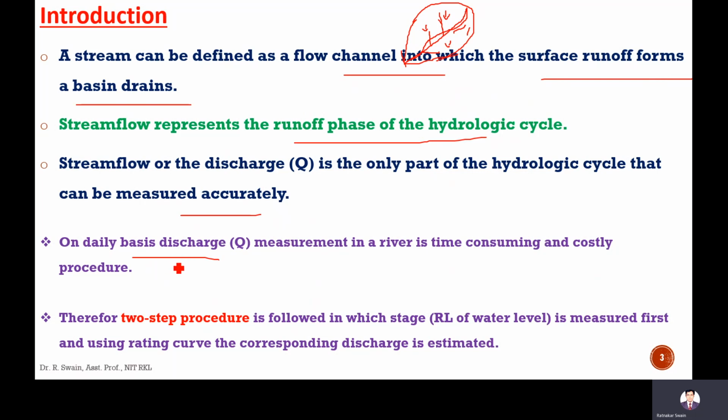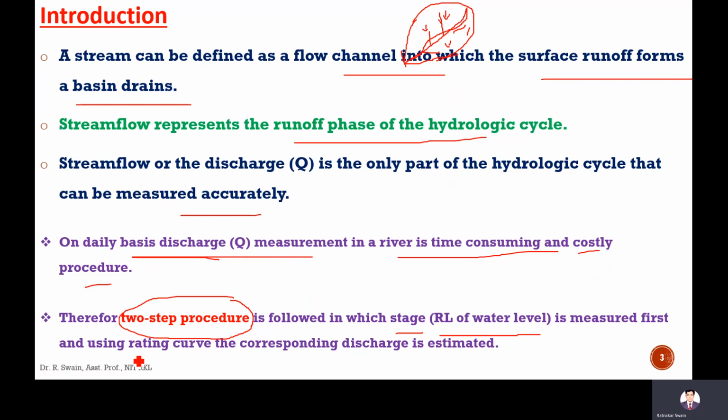CWC, that is Central Water Commission of India, they are responsible to measure the daily discharge at different rivers in different stations. But discharge measurement in a river is a very costly and time consuming procedure. Therefore, there is one procedure, called the two-step procedure, that is followed. What is in this two-step procedure? In this procedure, first the stage or the elevation of the water level is measured. Stage means the RL of the water level, or the elevation of the water level from mean sea level. That is measured.